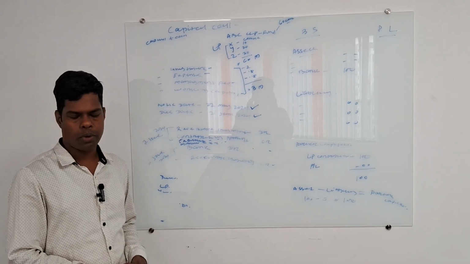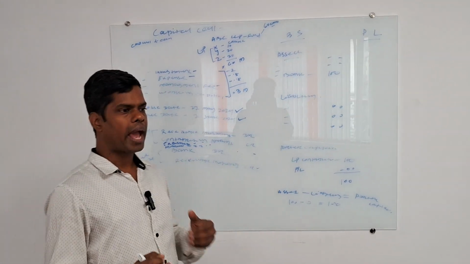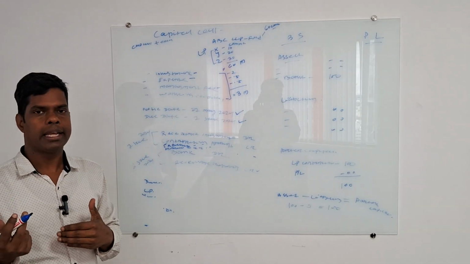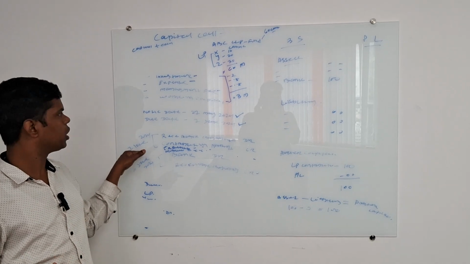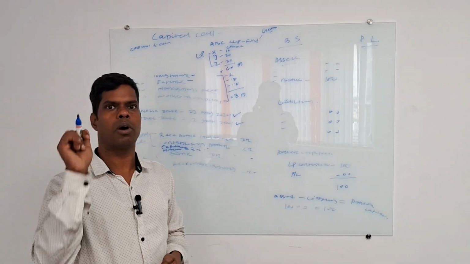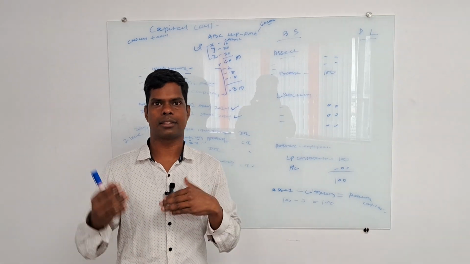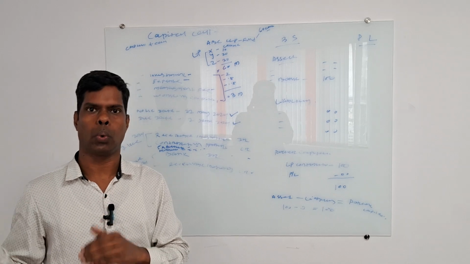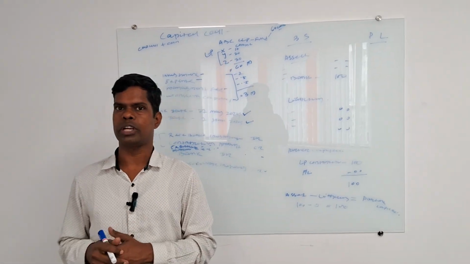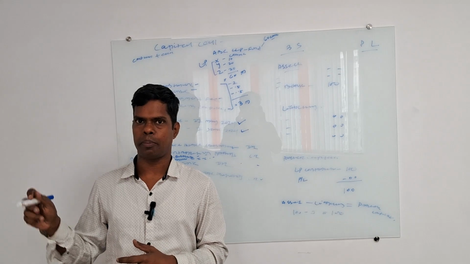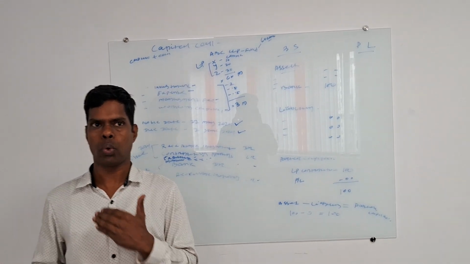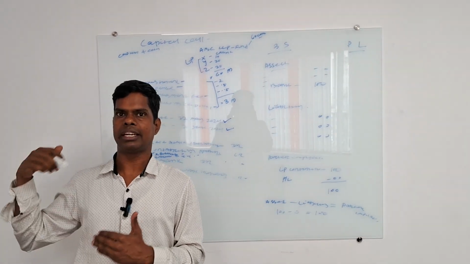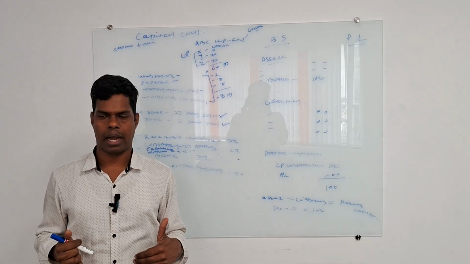Now I can explain why the date is important. Why did the ABC LLP fund record this in their books only for the due date, not the notice date? For example, I give you one small example. Everybody knows mutual funds in India. You can start a mutual fund through a SIP. Today I go to a mutual fund and instruct that I need to start my mutual fund SIP from next month onwards. On the 10th of every month you can deduct my amount from my account.